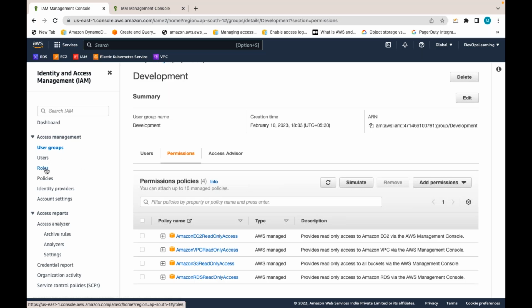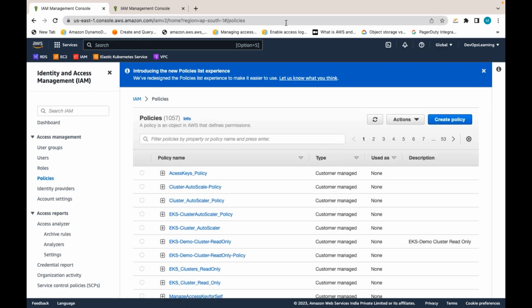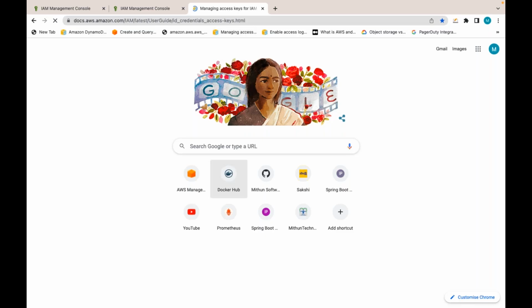So for that, let me create my own policy. Let me create one own policy. AWS has changed something recently.